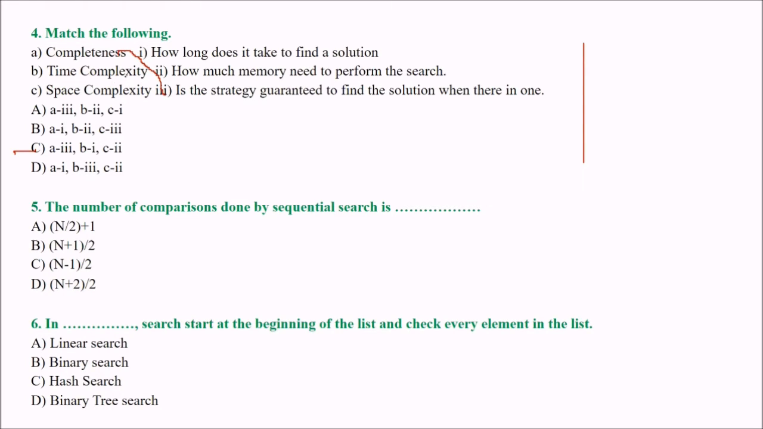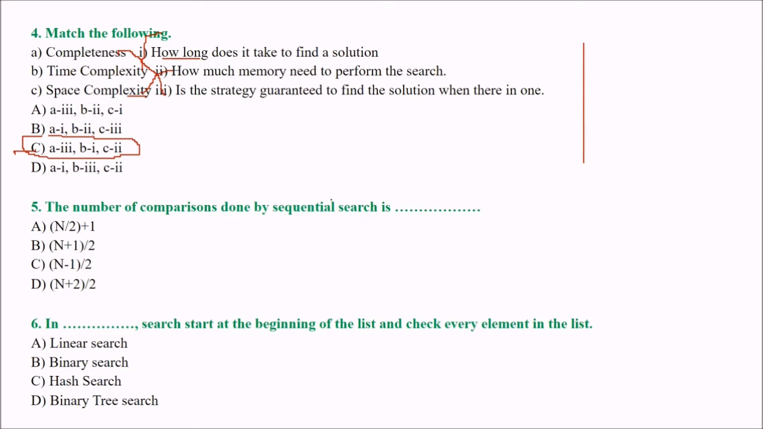Then B is time complexity. How long does it take to find a solution? This is time complexity. Space complexity is about the memory. So C is how much memory you need to perform this. This is correct. So we go with this answer, C.